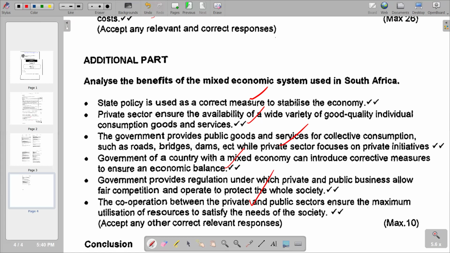So basically, that's what you are going to do in this video. Obviously, after that, you are supposed to conclude your essay. Remember, your introduction is 2 marks, and your conclusion is 2 marks. In your conclusion, you can come up with a value judgment according to the discussion that we have gone through. You can also give some recommendations, if necessary, in terms of the discussion in the main body. That's typically how you can come up with your conclusion. But take note that what you wrote in the main body should not be repeated in the conclusion. So basically, that's what we have according to this essay.